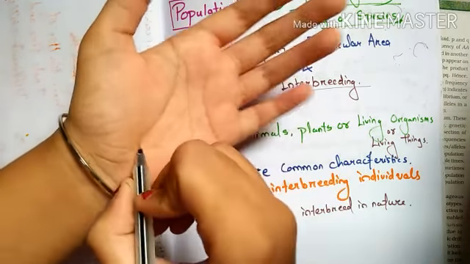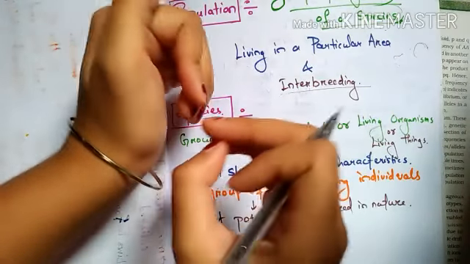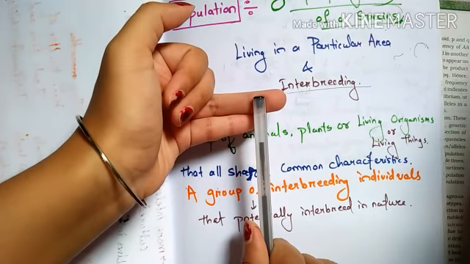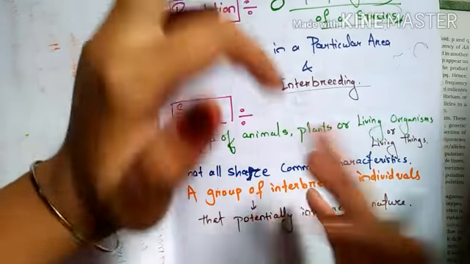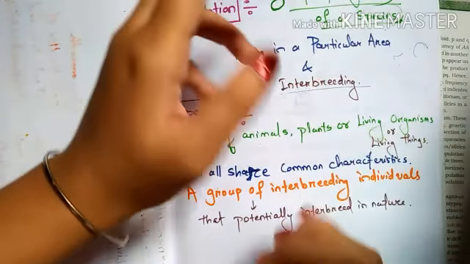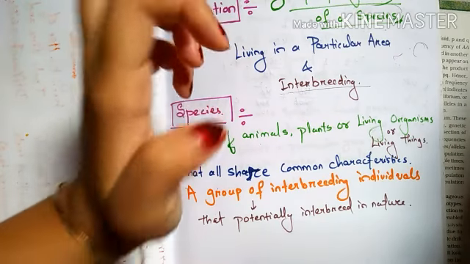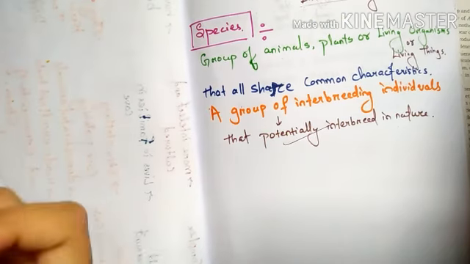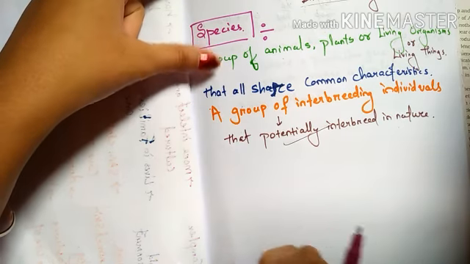So in the case of a species, they must have the potential to interbreed with each other and have common characteristics, and those are called a species. A group of animals, plants or living organisms that have common characteristics and have the potential to interbreed. This is most important. Now you are clear about what a population is and what a species is.